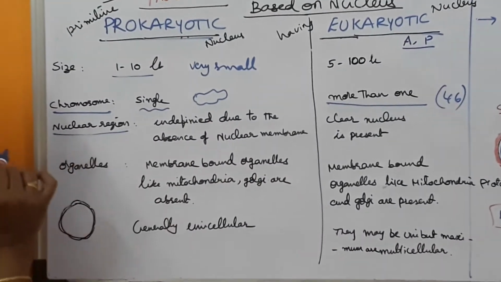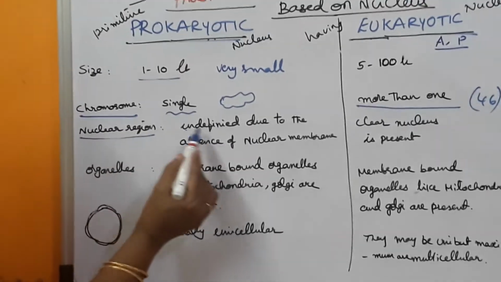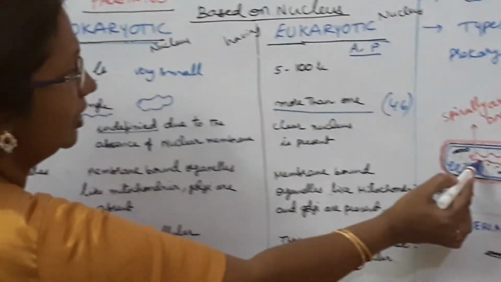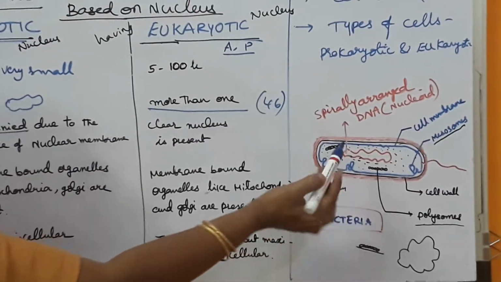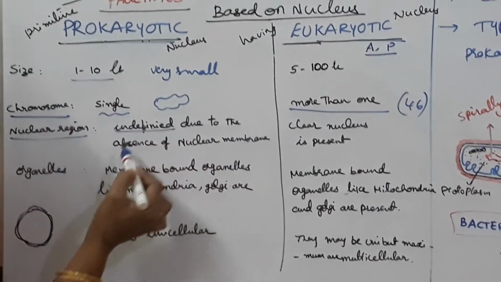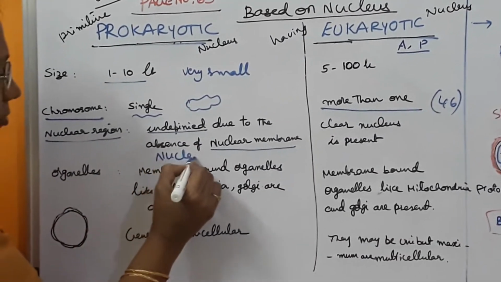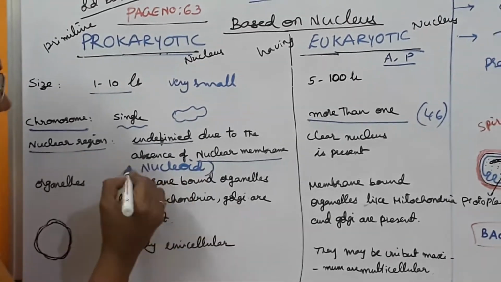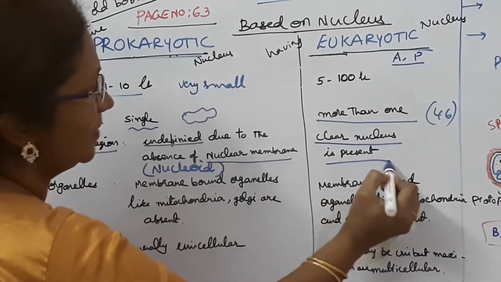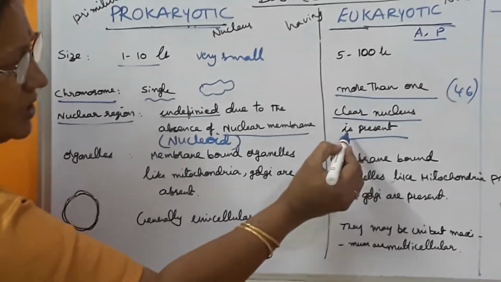Now nuclear region. Every cell will have a nuclear region. You know that. So this nuclear region is undefined. Why undefined? Because it does not have any clear nuclear membrane. So as there is no nuclear membrane, the nuclear region has no differentiation. Such an undifferentiated nuclear region due to the absence of nuclear membrane is called nucleoid. What do you call it? Nucleoid. It is given in the textbook. You can go through it once. Then here the clear nucleus is present. Clear nuclear region, nuclear membrane is there. That's why it is called a clear nucleus is present.